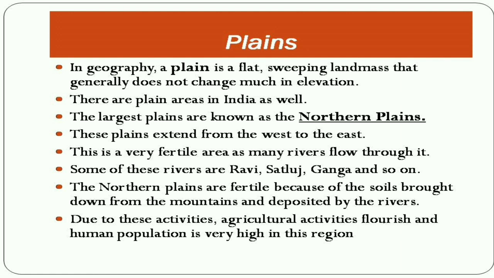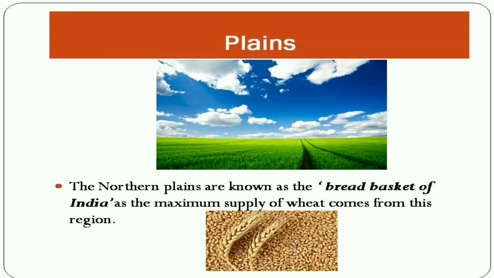The northern plains are fertile because of the soils brought down from the mountains and deposited by the rivers. Due to this reason, agricultural activities flourish and human population is also very high in this region. One more important fact about northern plains is that they are also known as the breadbasket of India. Do you know why? Because the maximum supply of wheat comes from this region.